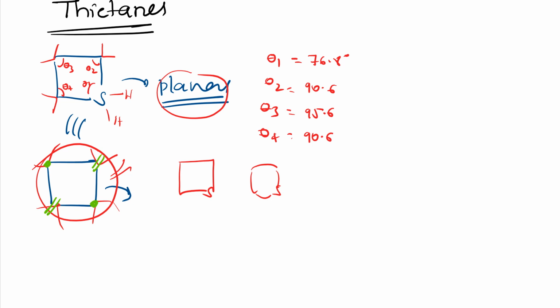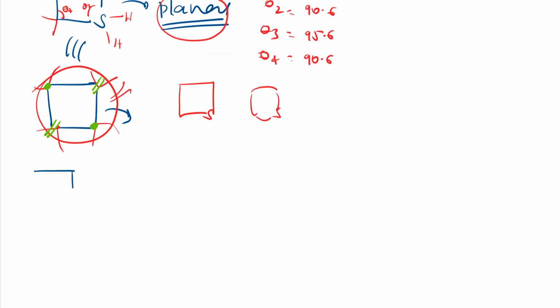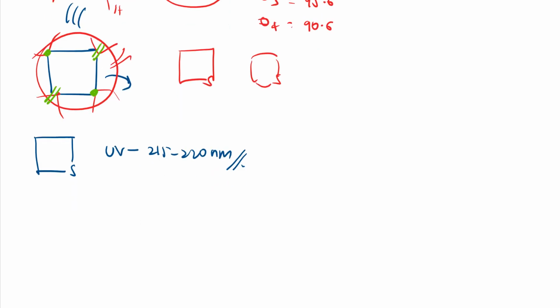If you see the UV spectroscopy of this thietane, you observe that it will give a strong peak around 215 to 220 nanometers. This represents that a cyclic sulfur is present.